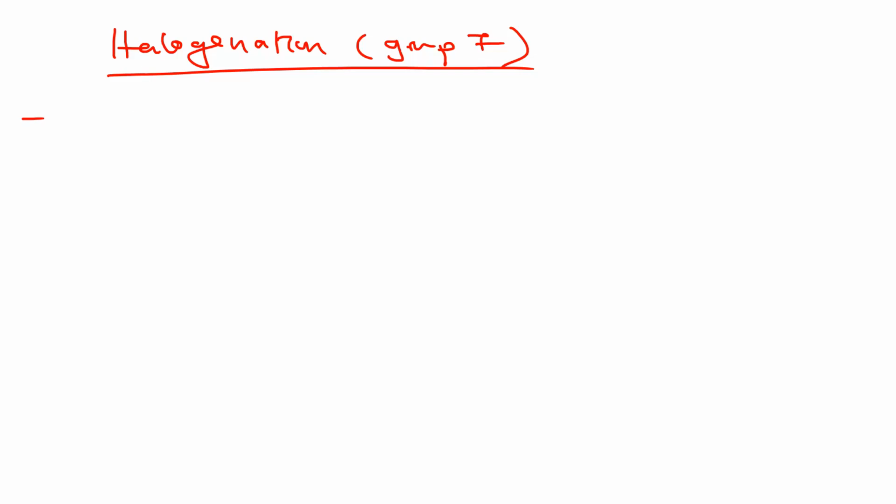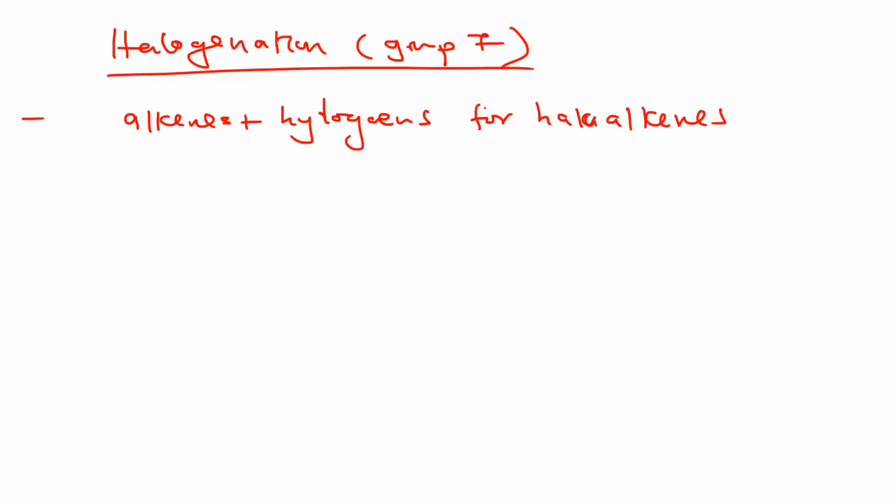So in other words, generally, if alkenes react with halogens, it forms a haloalkane. For example, let's talk of the first member of the alkene family, which is ethene, this one.